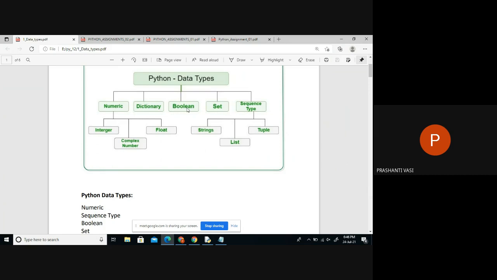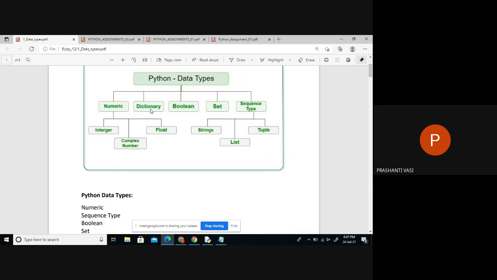Similarly, there's one more most frequently used data type called Boolean. Boolean is just like yes and no, true and false. For any system, whenever you try to check something, for decision making, is your age less than 18? Is your percentage more than 65? We just get an answer: yes or no. Such data types are called Boolean data types, where we have only two values. One is true, one is false. Such kinds of information are called Boolean type of data.